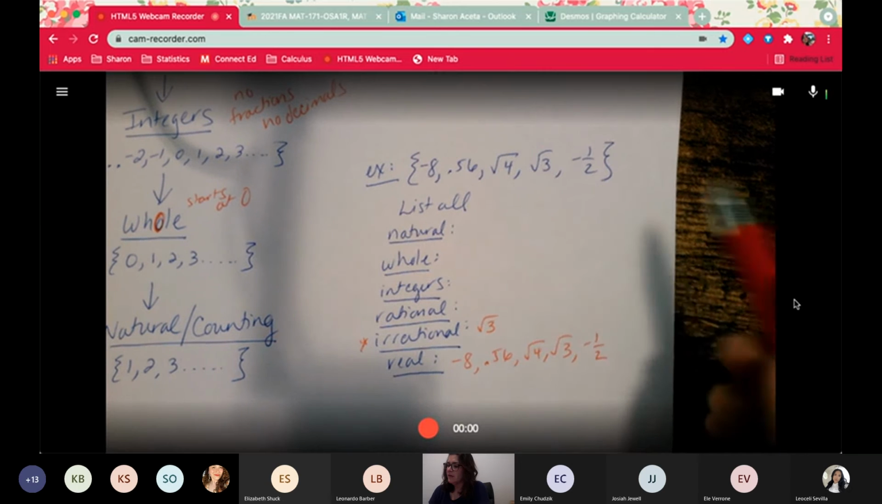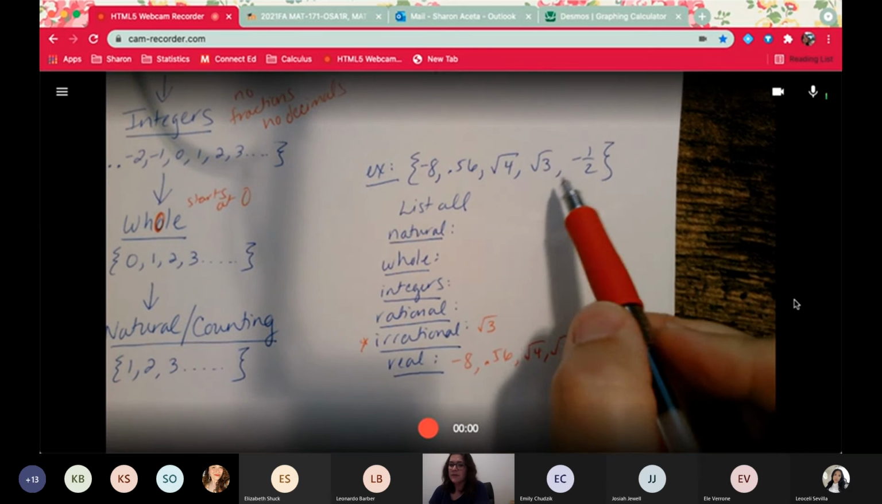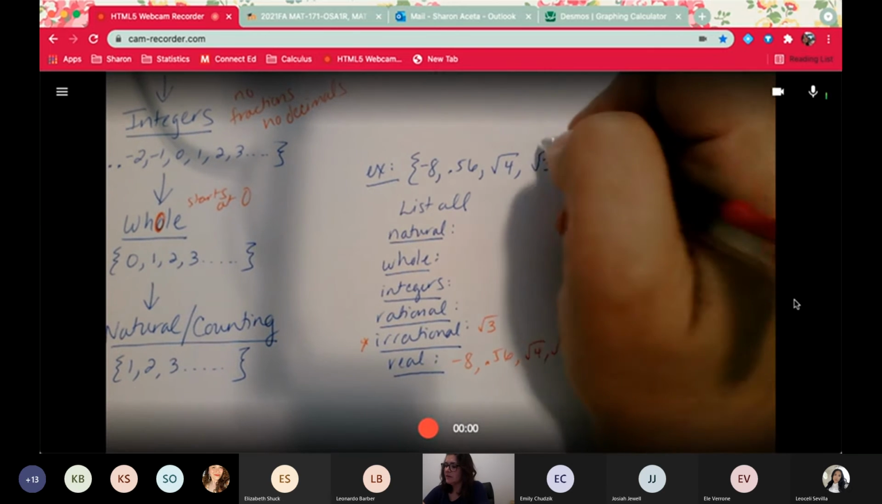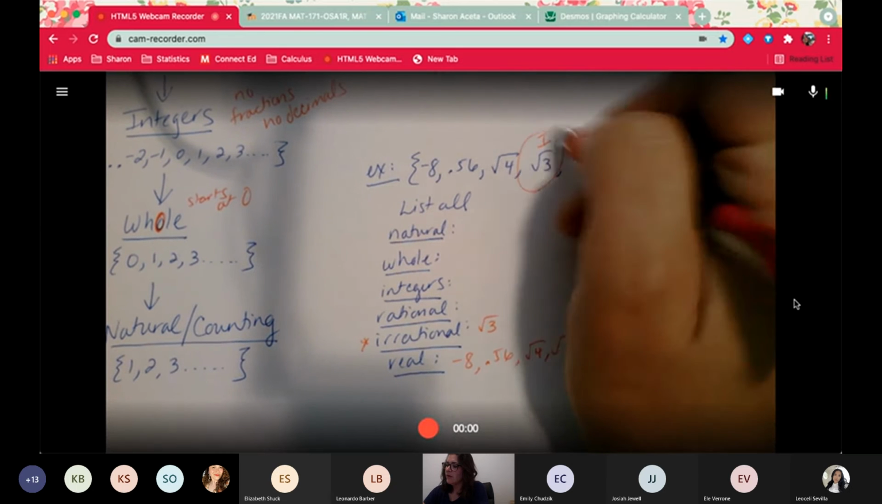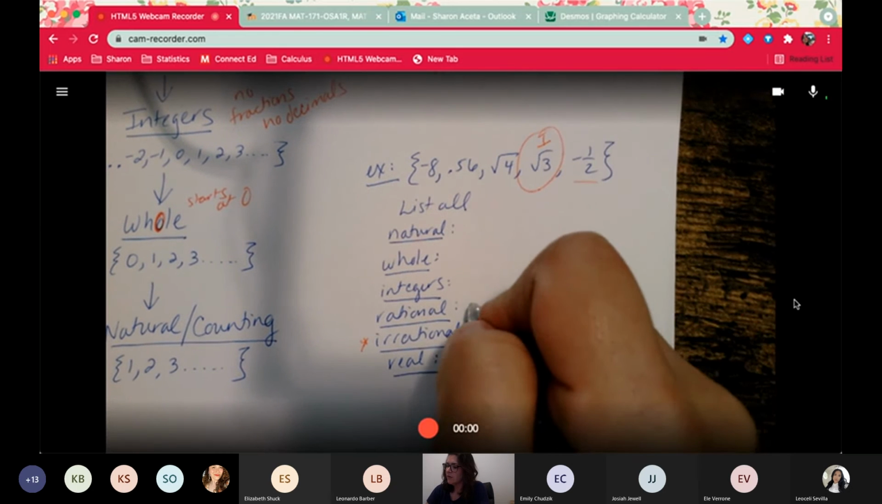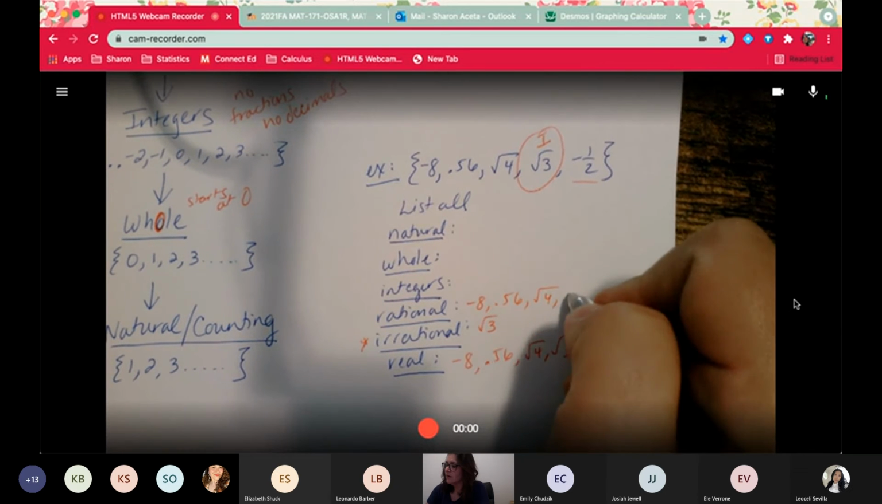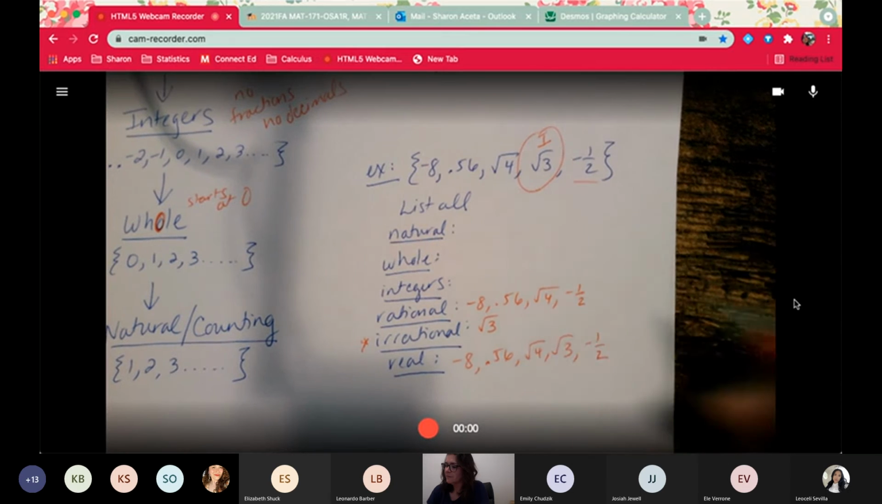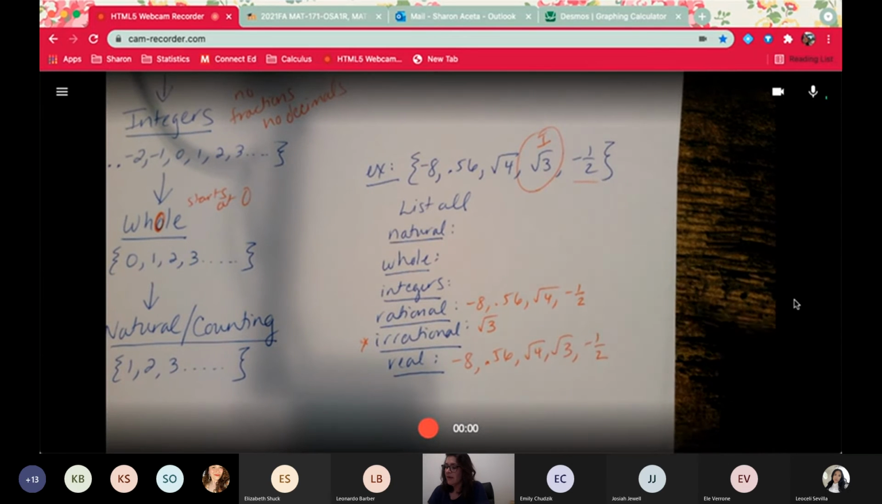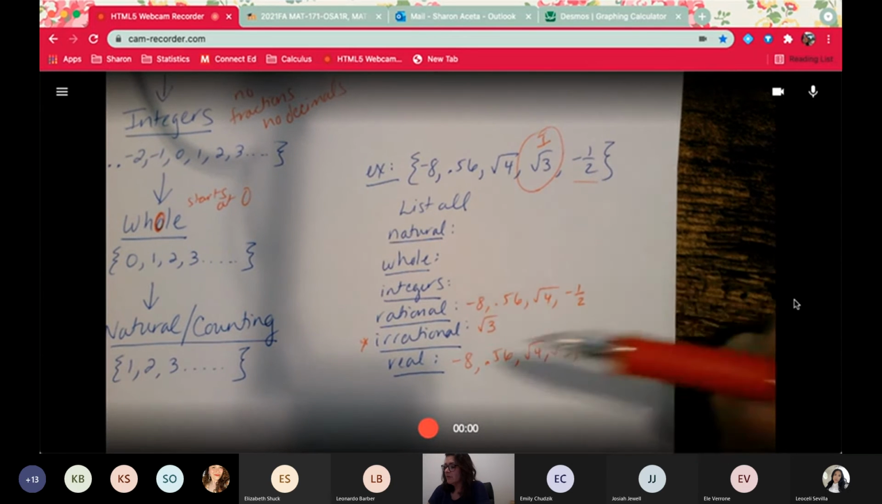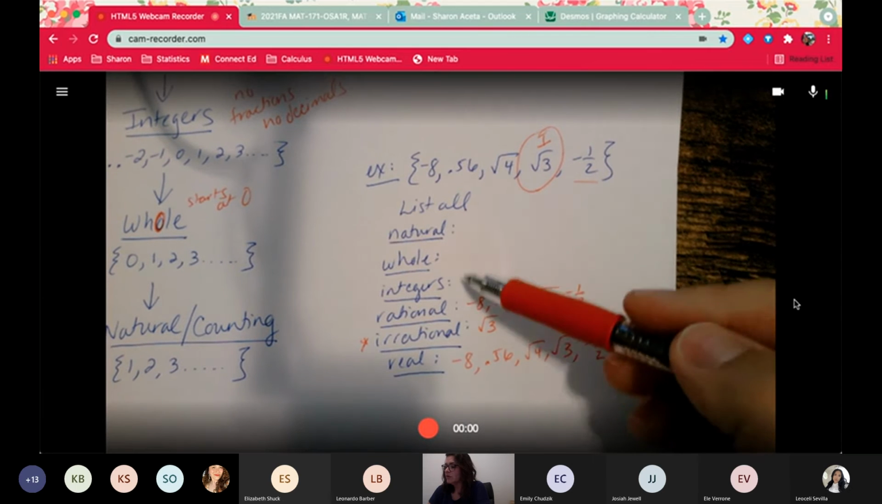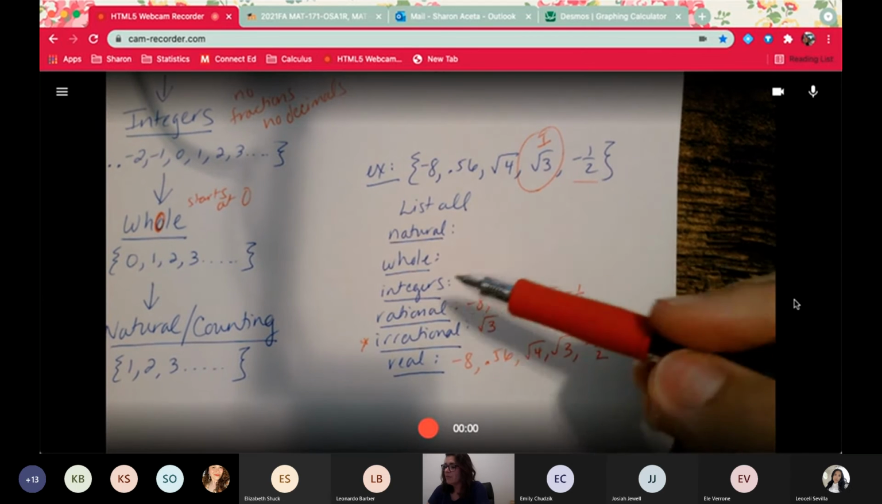So that means this is the irrational. All the others must be rational. So you just write them out: -8, 0.56, square root 4, and -1/2. And then from there, you can decide which one is your integers, your whole, or your natural.